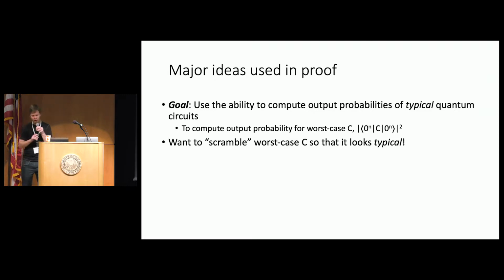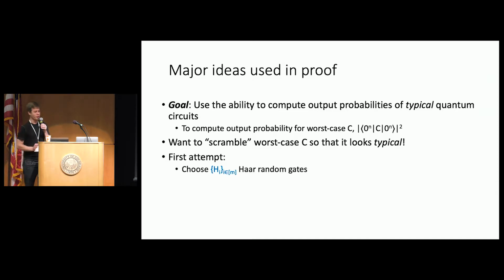And so a natural idea is to somehow take the worst case circuit C, that's the circuit I want to compute the output probability of, and somehow scramble it so that it looks typical. So that it looks random, so that I can use my ability to compute the output probability of a random quantum circuit to compute the worst case circuit. Here's a first attempt. Like all first attempts, this is going to crash and burn.